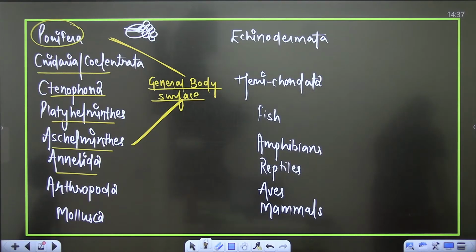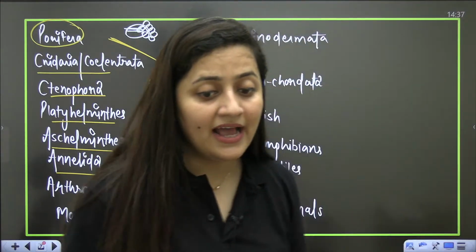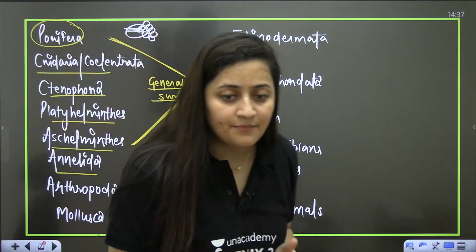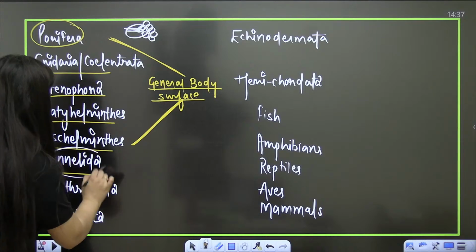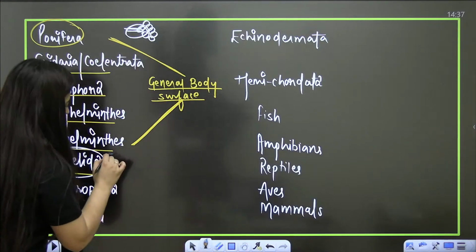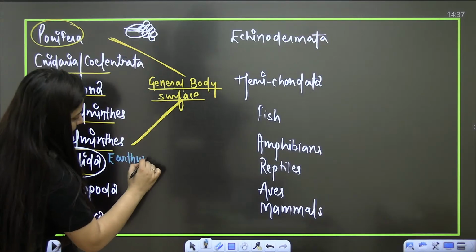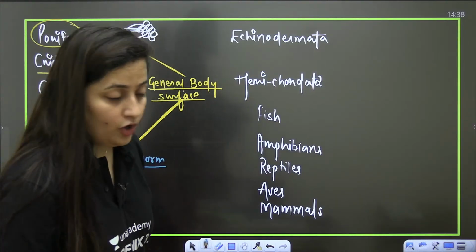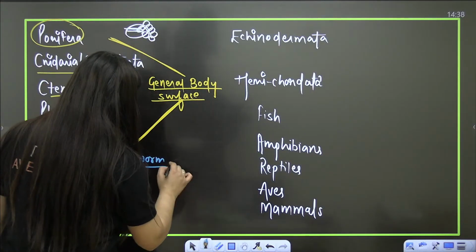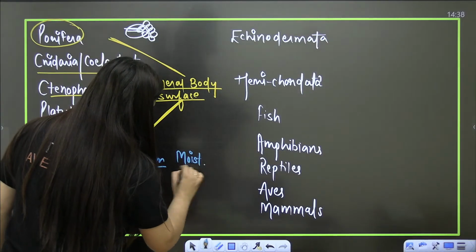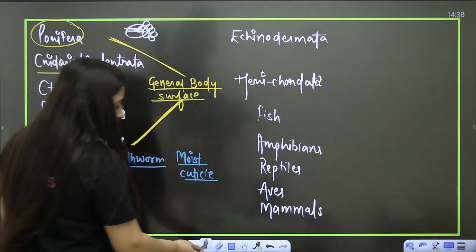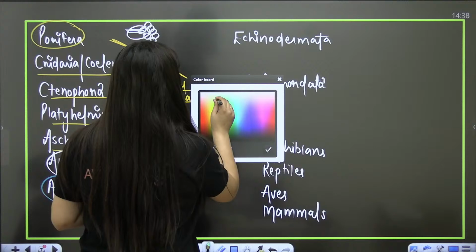So now next is your Annelida. Can you just quote one example of Annelida? Annelida means we are talking about the earthworm. Other than earthworm, Nereis is also there. Leech is also there. Here it will be the moist cuticle. Earthworm, you know, farmer's friend. Moist cuticle. Then Arthropoda. So students, Arthropoda is the first. Clear?